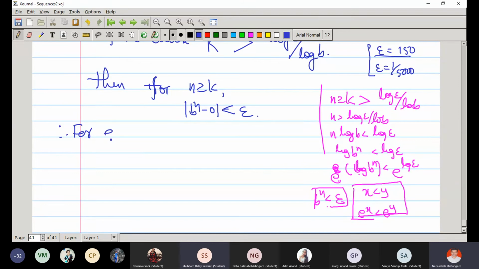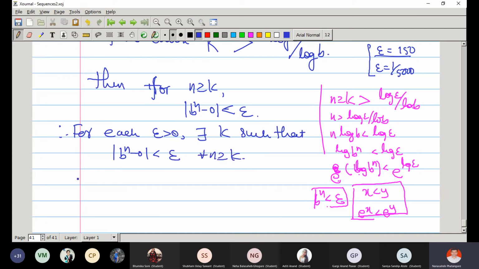Therefore, for each epsilon, there exists k, we can produce k such that b raised to n minus 0 is less than epsilon for all n greater equal k, and hence limit of b raised to n is 0, provided b is less than 1.